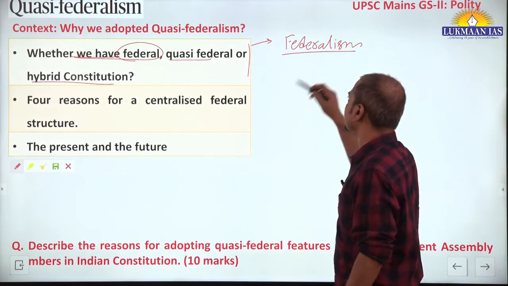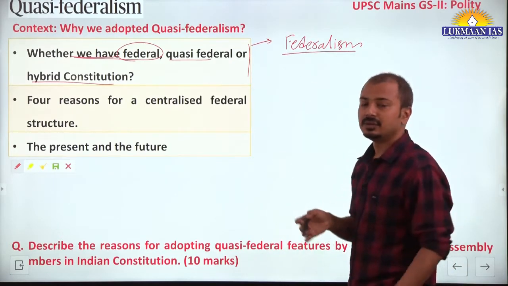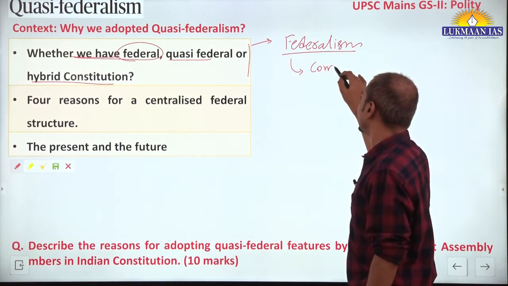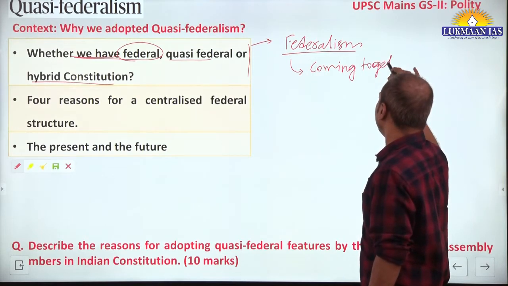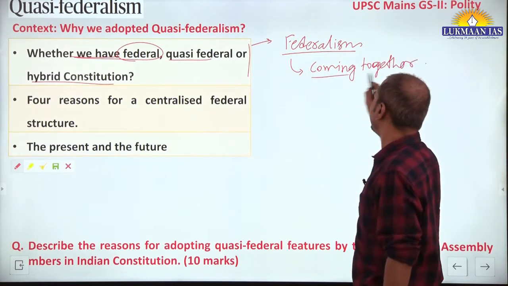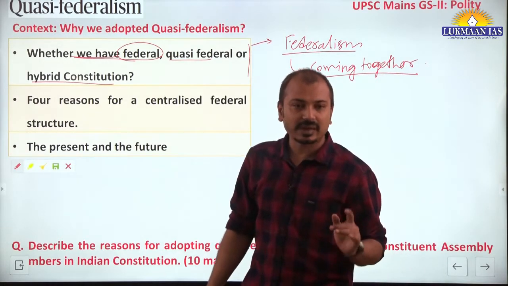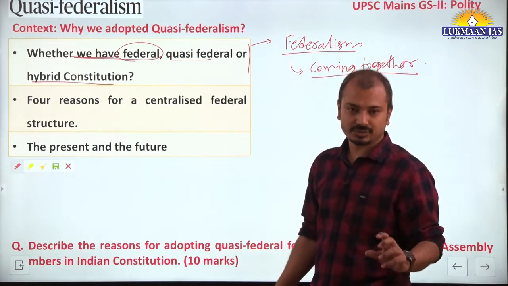Federalism in its strict manner is adopted in the US. It has features like the coming together type of federalism, and in its strictest format, the states are as equal as the central government in terms of power distribution.